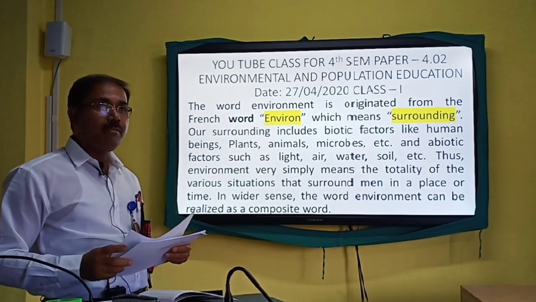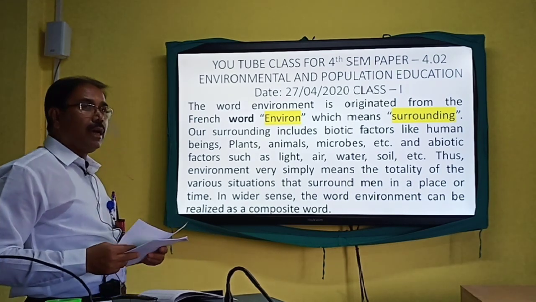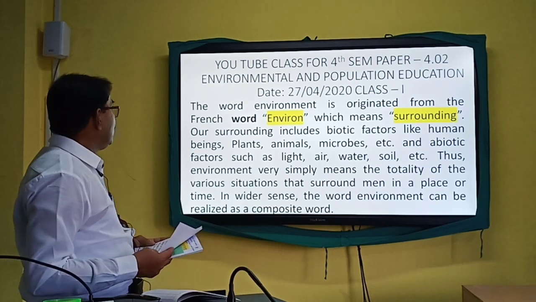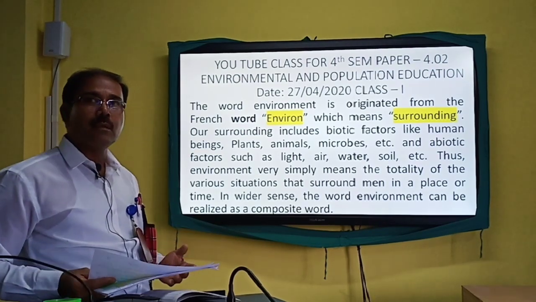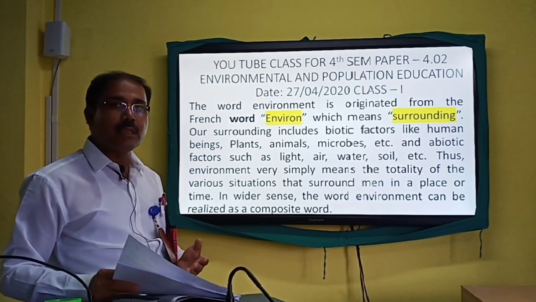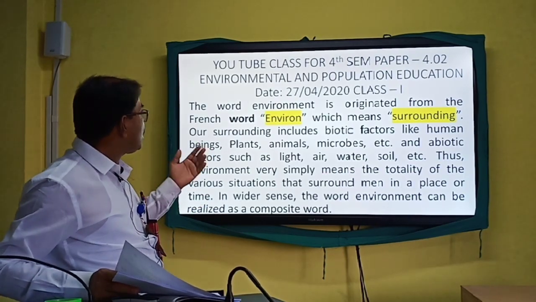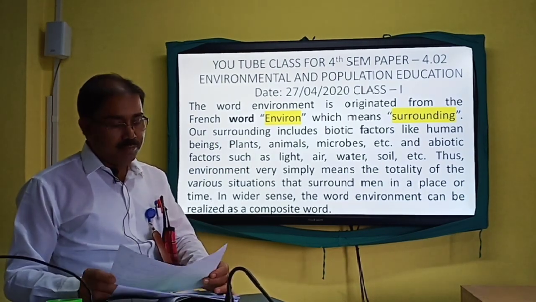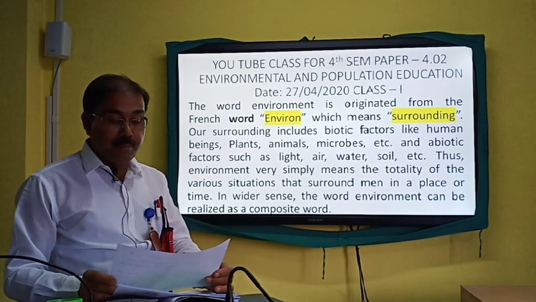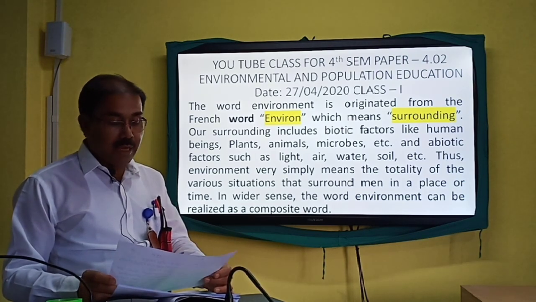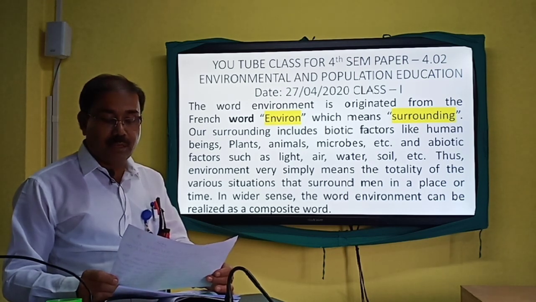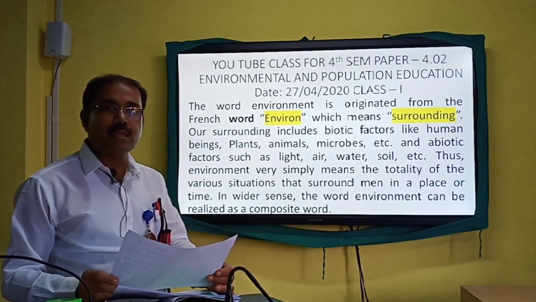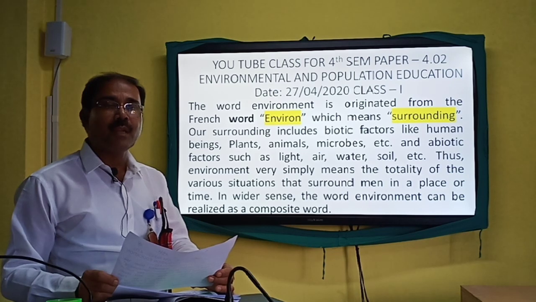So friends, life depends totally on the surrounding, and surrounding is the meaning of the French term environment. Once we put the question, what are the most important elements in the surrounding, then we see that our surrounding includes the biotic factors, like human beings, plants, animals, microbes, etc., and abiotic factors such as light, air, water, soil, etc. So friends, these are the two basic segments of the environment or the surrounding where we are existing.